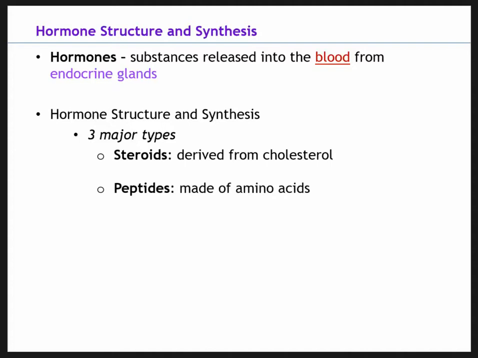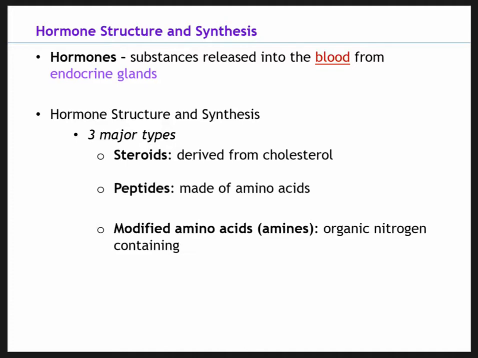Another class of hormones are called peptides. Peptides are made of amino acids. These are very common structures. It's basically 100 amino acids strung together. They exert their signal on a cell by using secondary signaling systems to interact with the DNA.